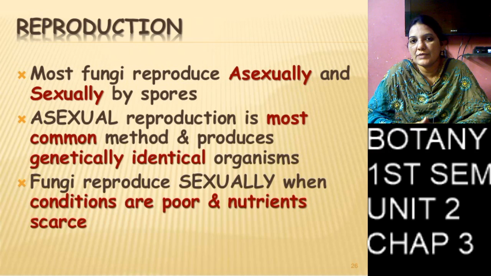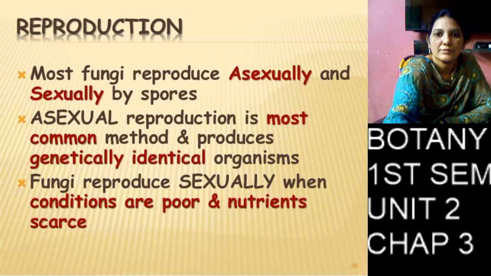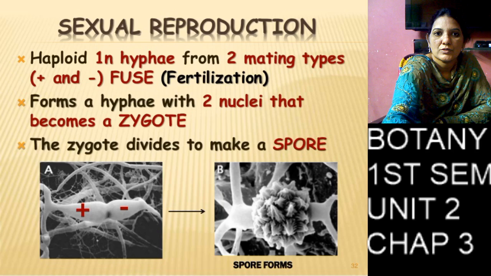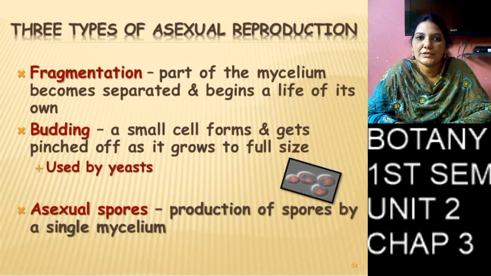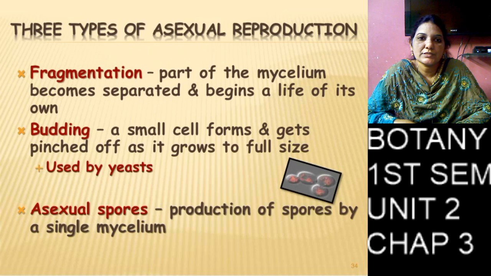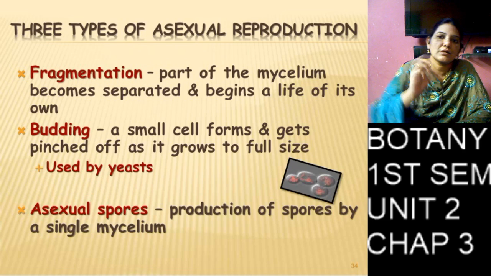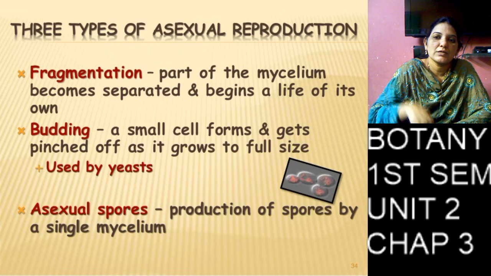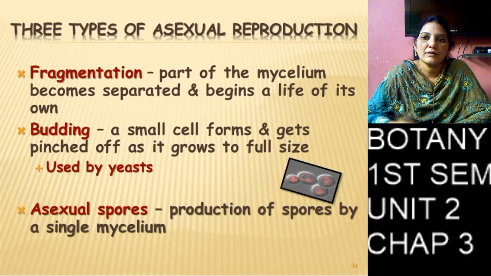Next, coming to budding, also in vegetative reproduction. In yeast, the round yeast produces one small ball-like structure on its upper side, and that round structure is called a bud.